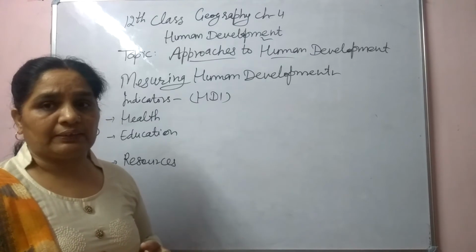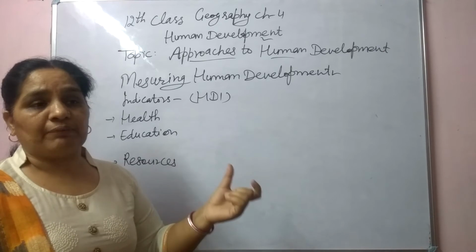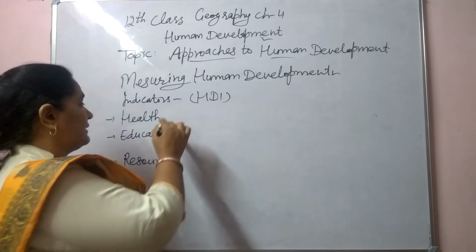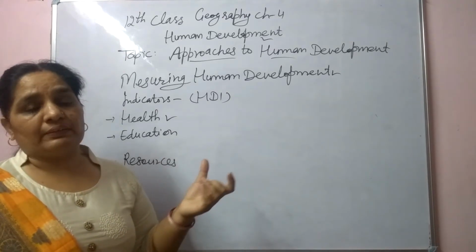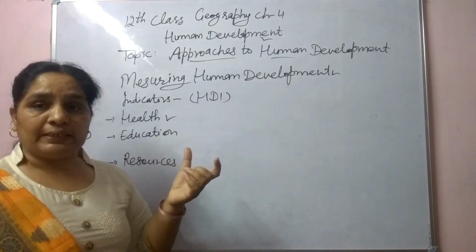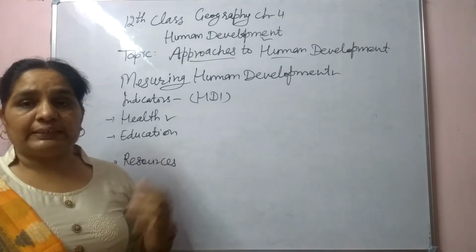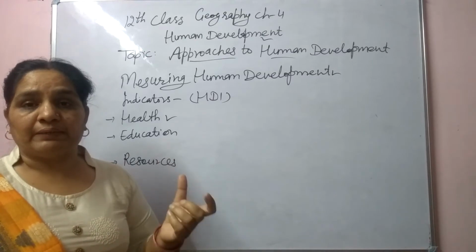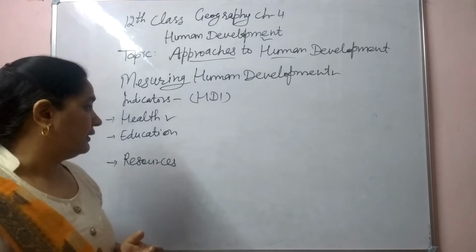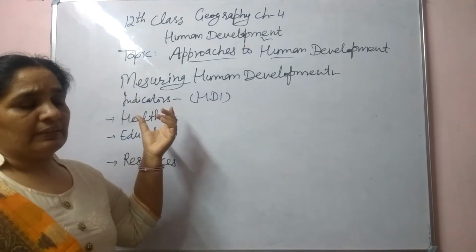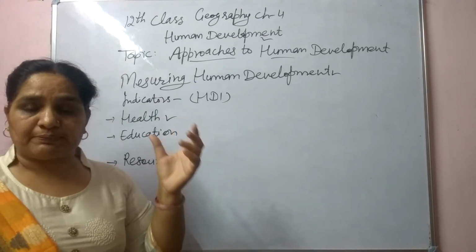Earlier we have discussed that. So what are the indicators on the basis of which the UNDP prepares the report? First one is health. On the basis of a healthy population, the UNDP prepares the report on whether people in that particular country are getting nutritious food. That's why they are healthy, and a healthy population can be an asset for the economic development of the country. On the basis of health, we can say there is a low infant mortality rate and good life expectancy.